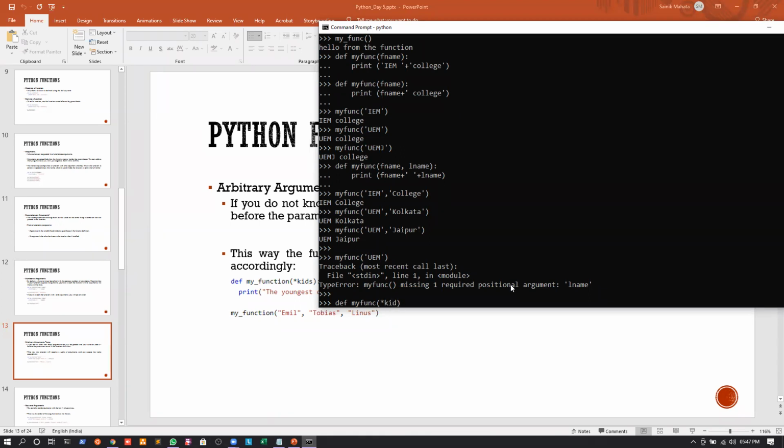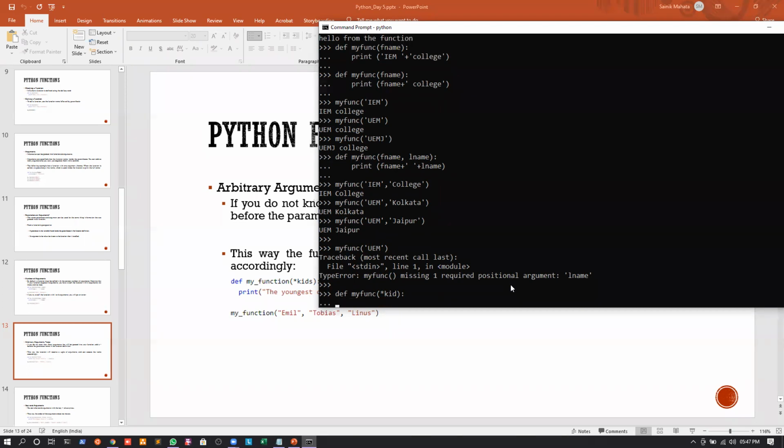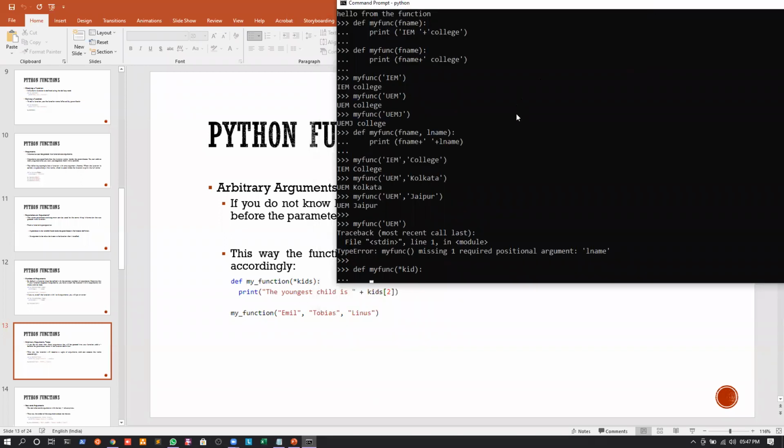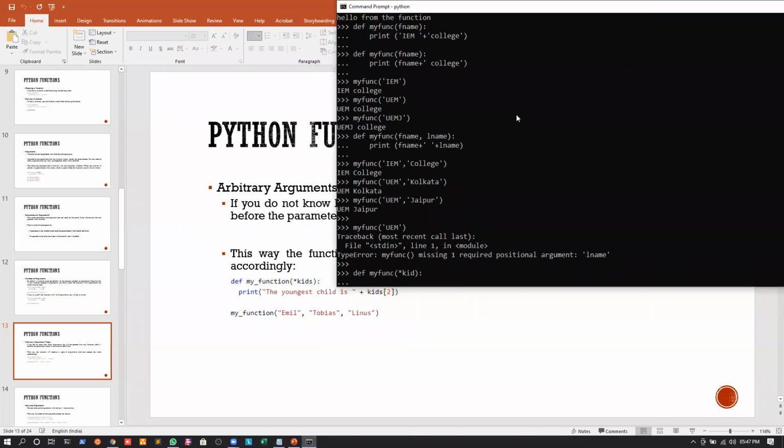I will give a colon, and what I will write is, for example, print the youngest child is, and then plus kids of -1.